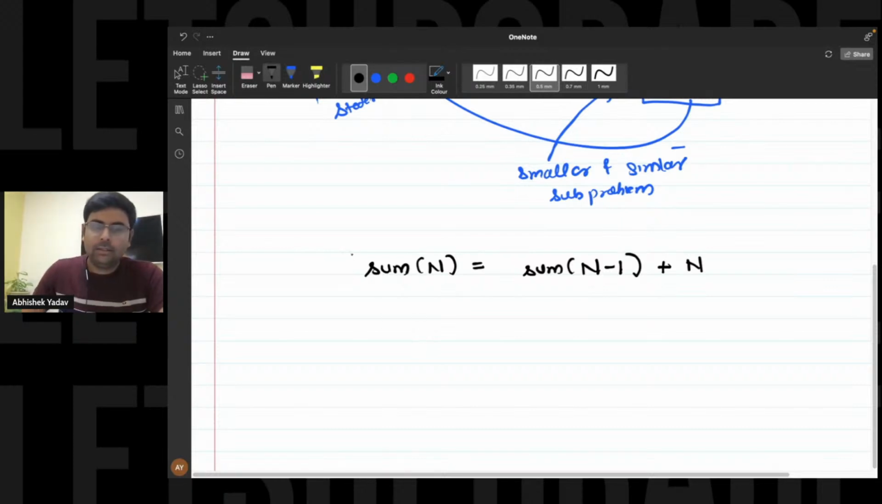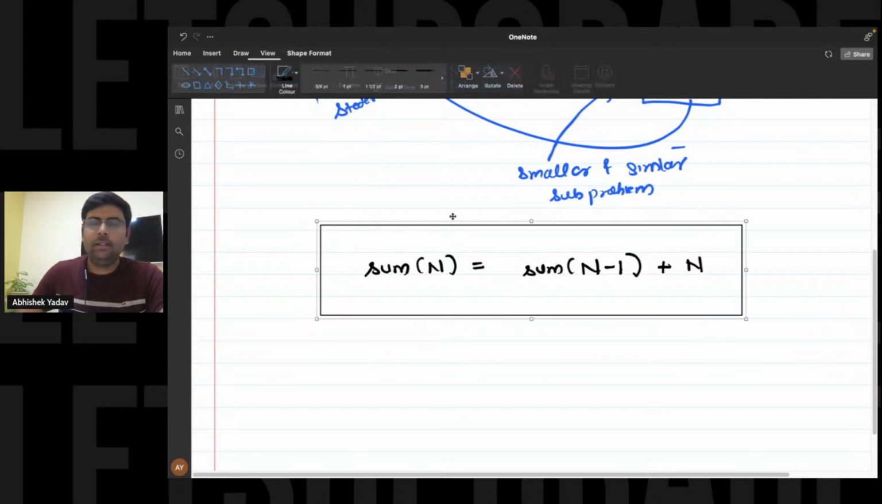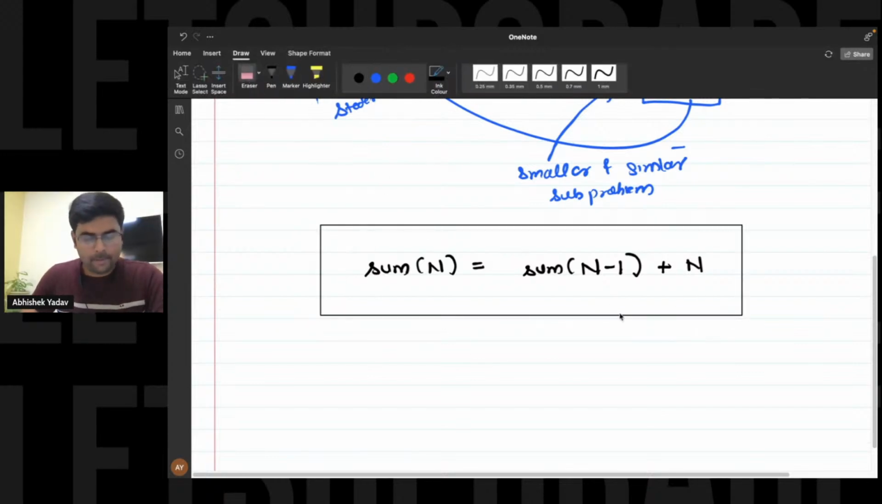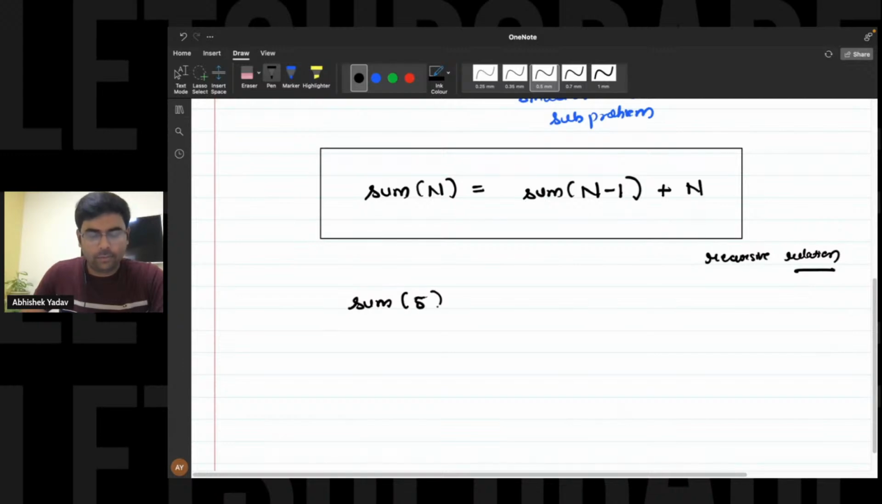Okay, so this is nothing but your recursive relation. This is your recursive relation here. Great. So let's take one integer value so that you get a clearer understanding. That is what I'm saying here. I need to find the sum of natural numbers from 1 to 5.